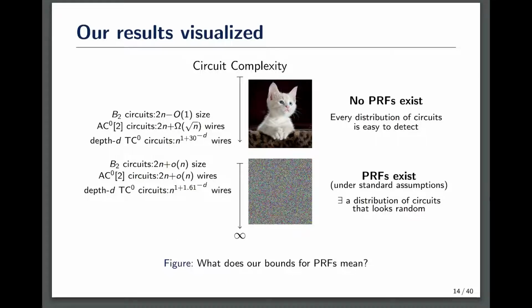And when the circuit size becomes slightly larger, like B2 circuits of 2n plus little o(n) size, then PRFs exist under standard assumptions, which means there is a hard distribution of circuits that looks random. It seems quite mysterious that the mystery of pseudorandomness hides behind the small gap between our upper bounds and lower bounds.